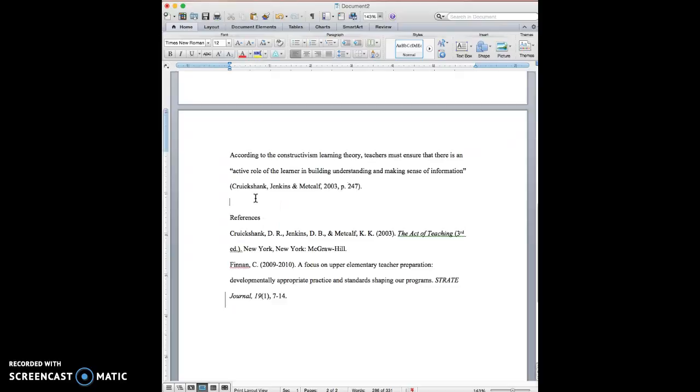Okay, so now if you're citing Cruikshank, Jenkins, and Metcalf more than one time in your paper, the next time you would cite them like this. So you might have a sentence, I found that constructivism works well with, I don't know, you could go on and on. But you want to cite again this paper by Cruikshank and his colleagues.